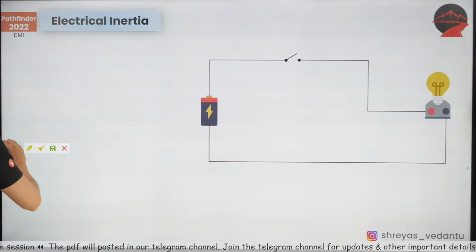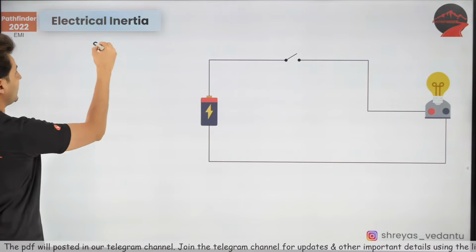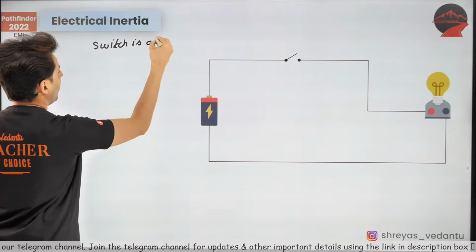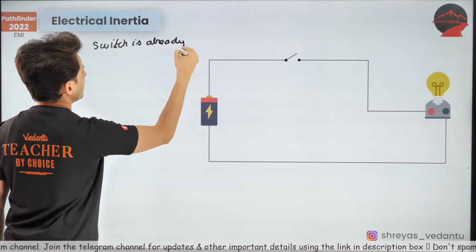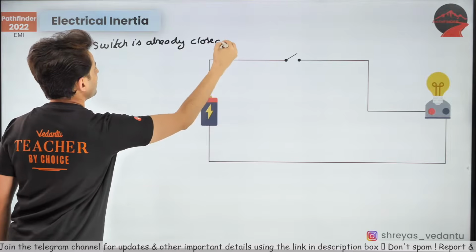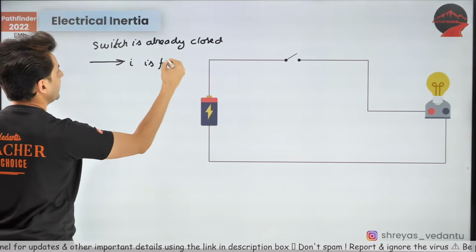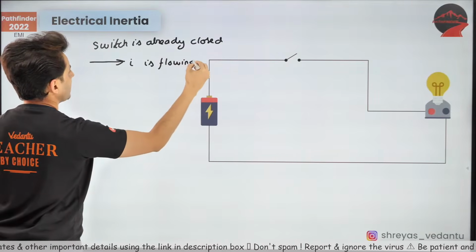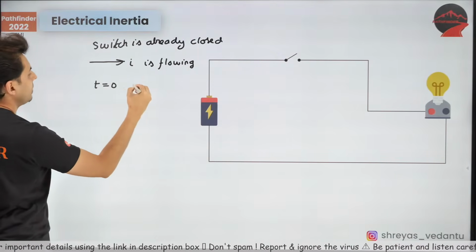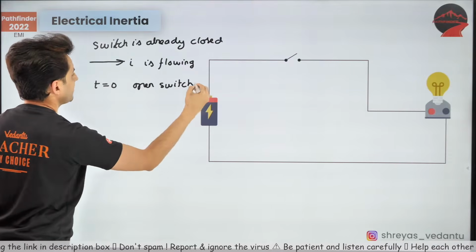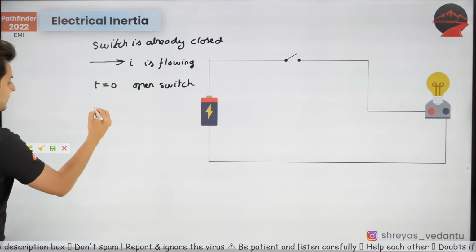Let's say the switch is already closed. If the switch is already closed, the current is flowing in the circuit. Now at t equal to 0, you open the switch. What did you do? You opened the switch. So what will happen now?